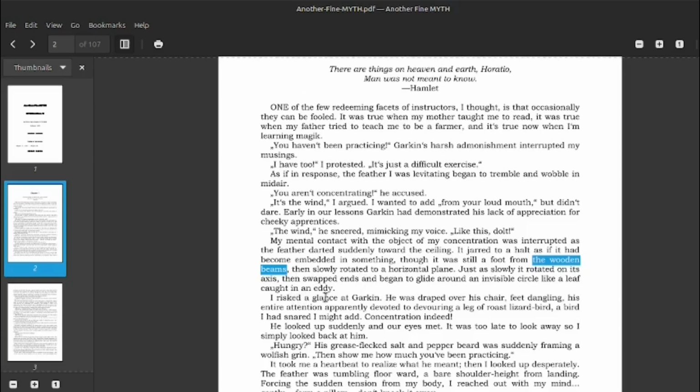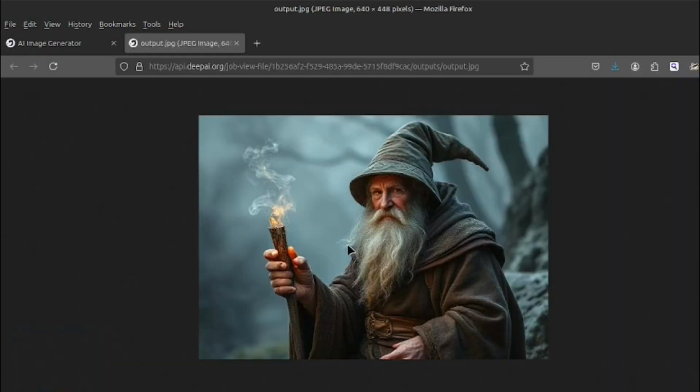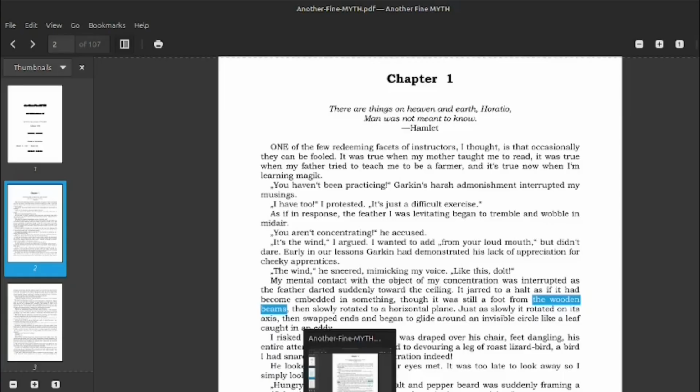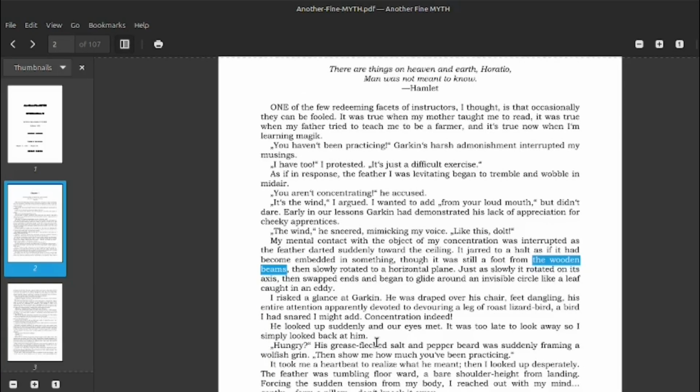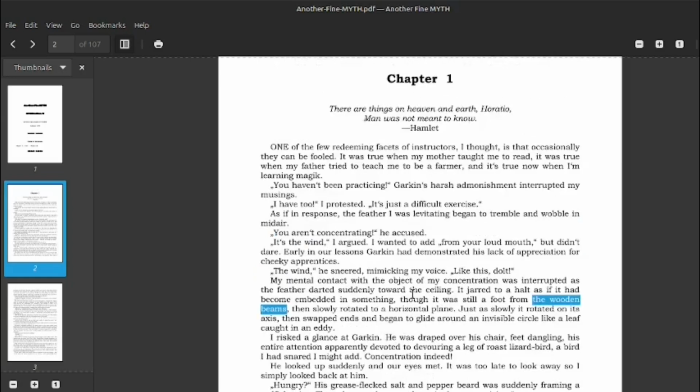Oh, his chair. I risked a glance at Garkin. He was draped over his chair. So there's a chair. He's dangling his feet. There's a roast lizard bird. Right, so this basically is the interior of Garkin's hut.